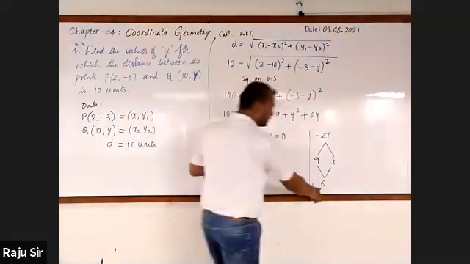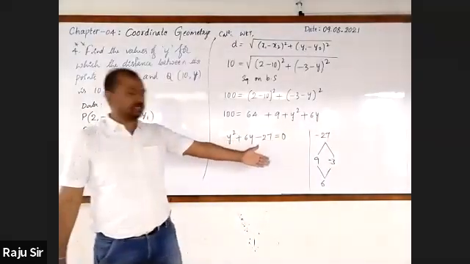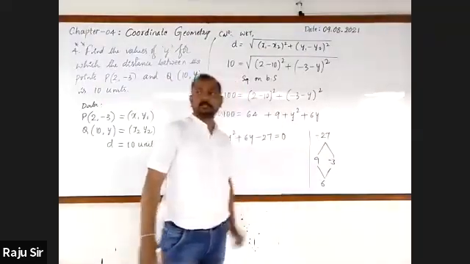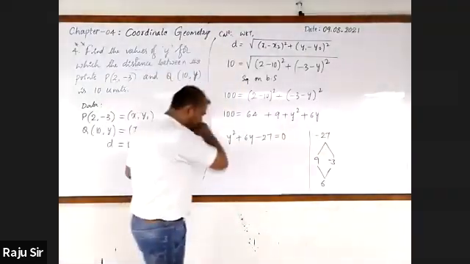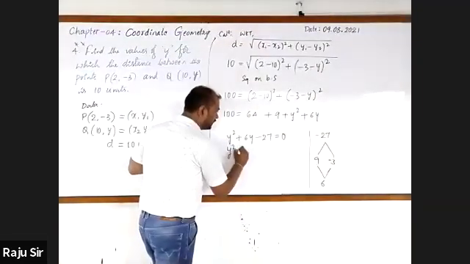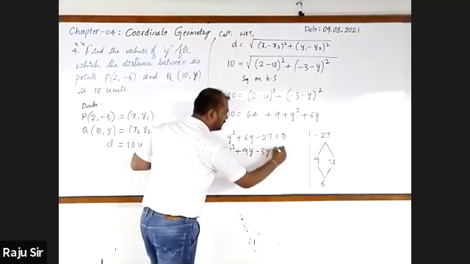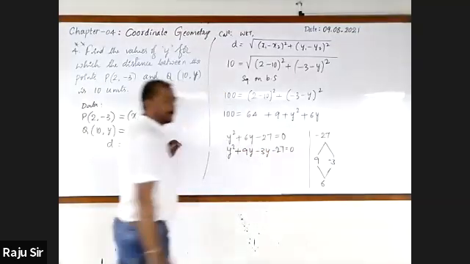But we want plus 6. So I take minus 3. 9 minus 3 is plus 6. 9 into minus 3 is minus 27. Simplify. y square plus 6y can be written as y square plus 9y minus 3y minus 27 equal to 0.